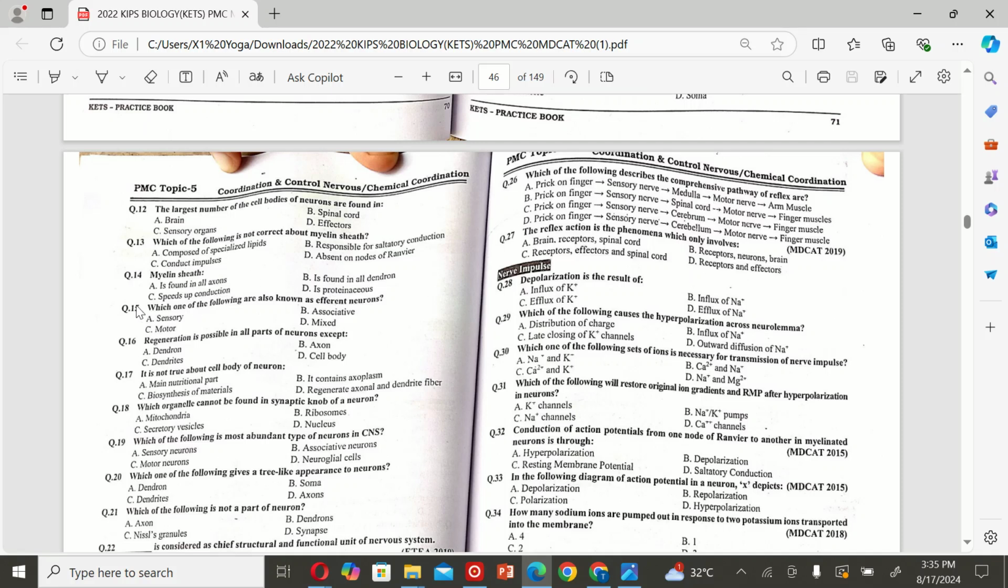Speed of conduction. The next MCQ is: which one of the following are also known as afferent neuron? A. Sensory, B. Associative, C. Motor, and D. Mixed. So the correct option is C.